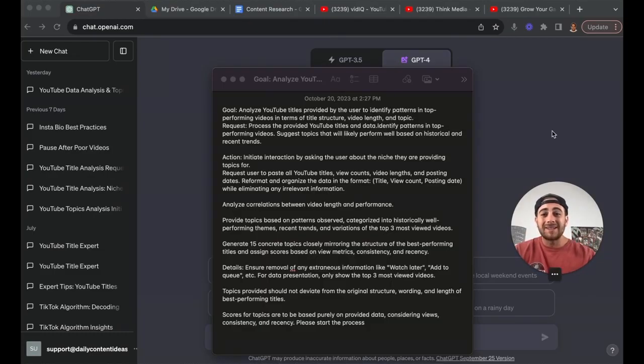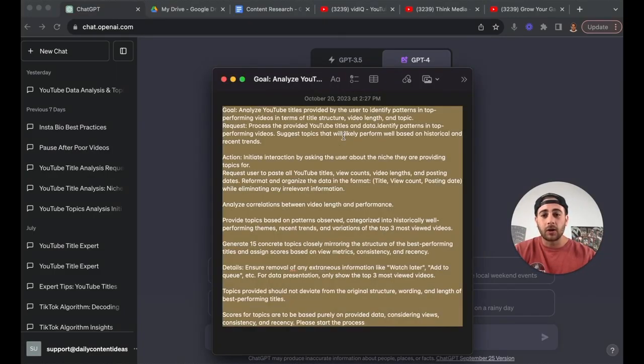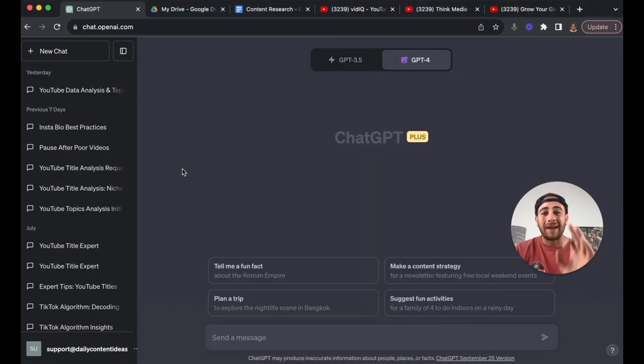Step number one, you need to take the script that I have up on the screen here, copy this, and then paste this into GPT-4. By the way, this works best for GPT-4. I haven't tested this with GPT 3.5, but I bet it's probably not gonna give you as good a result.